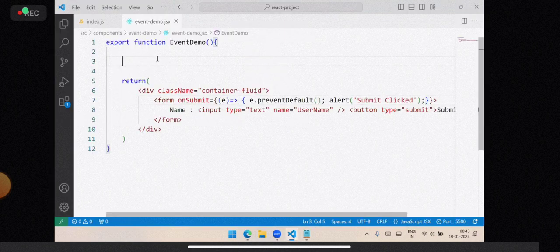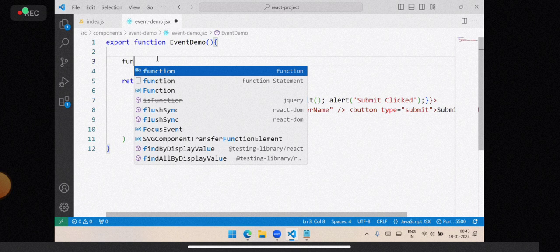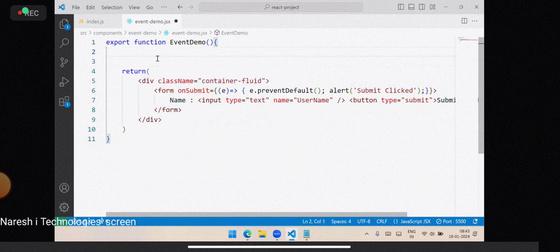You can write a separate function, handleSubmit, with e.preventDefault. You can access the event argument and call preventDefault. I have just written everything inline; inline, you can directly configure them here. So what is this preventDefault and why do we need it? Because some elements have default functionality which we don't want to happen. Then we can just use preventDefault.